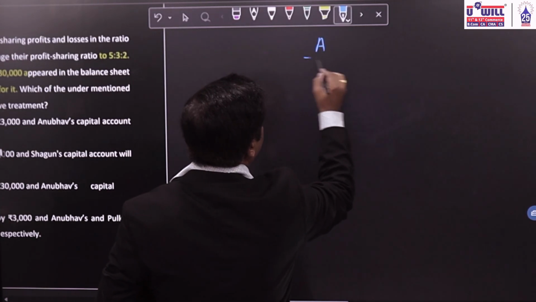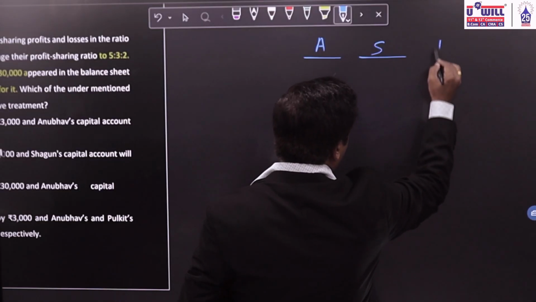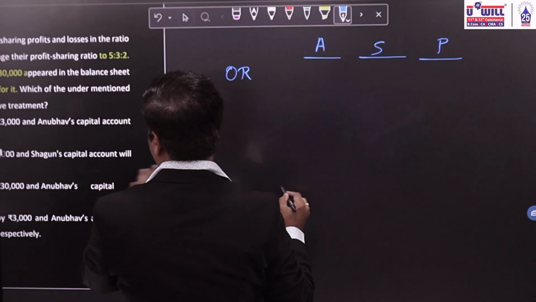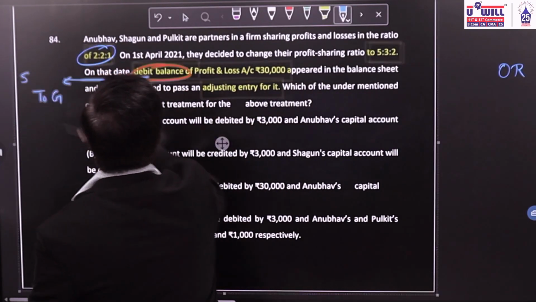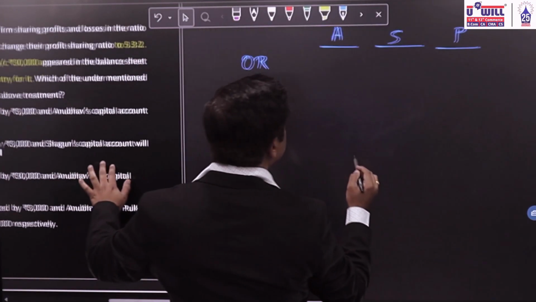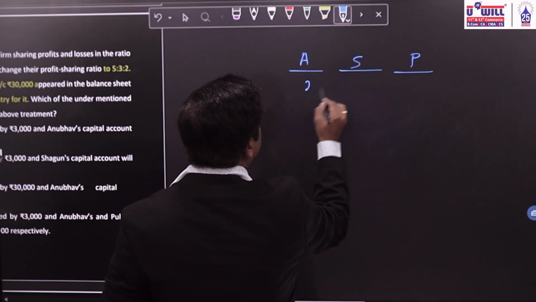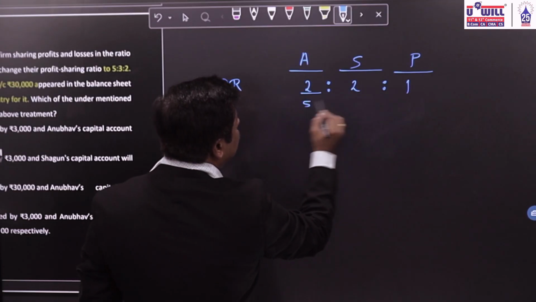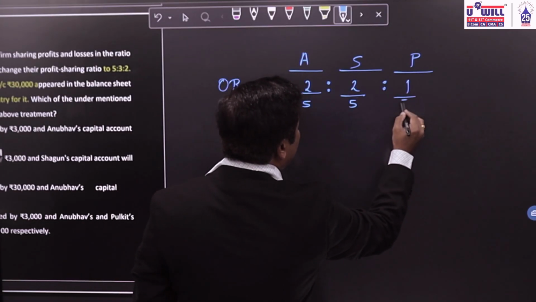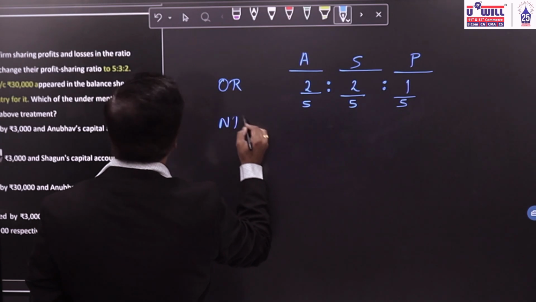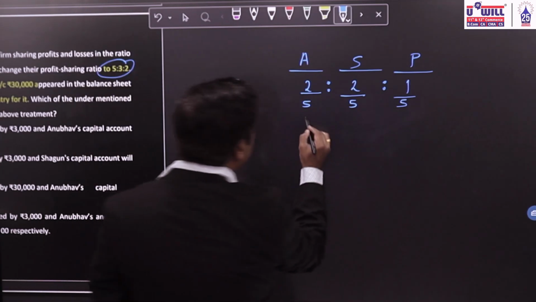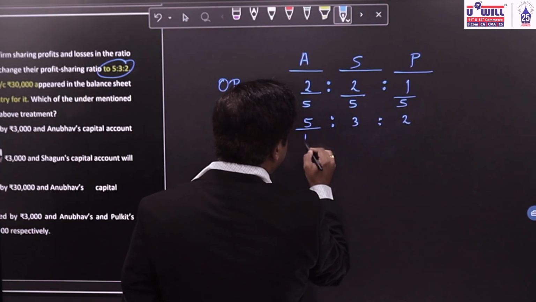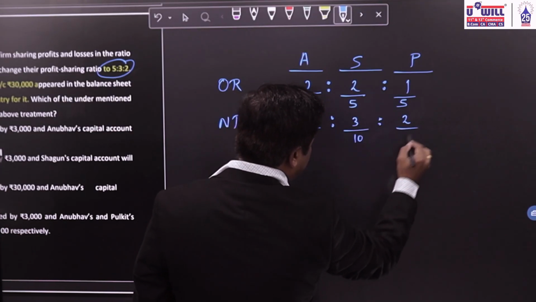Old ratio is 2:2:1. 2 plus 2, 4 plus 1, 5. So 2 by 5, 2 by 5, 1 by 5. New ratio is 5:3:2. 5 plus 3, 8 plus 2, 10. So 5 by 10, 3 by 10, 2 by 10.